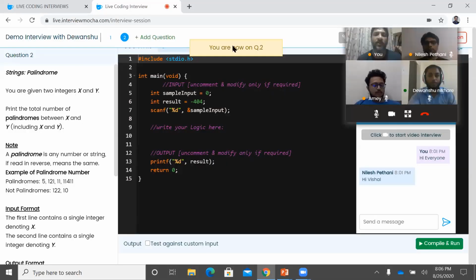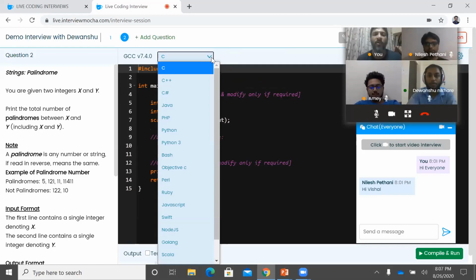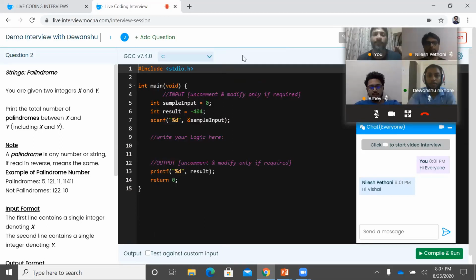And it says you're now on question 2. Now question 2 is a medium question. I'll not ask Devanshu to solve it again because that is not the intention over here. But let's say, for example, that instead of Java, Devanshu has proficiency in one more language, and he can always choose something else, Python, and solve this particular problem.